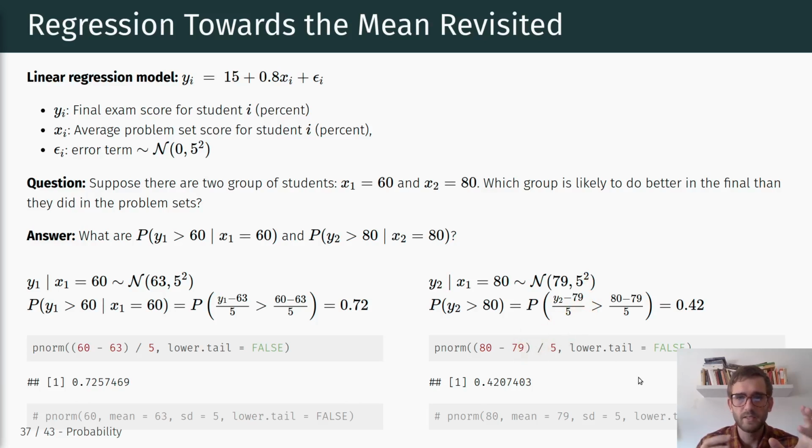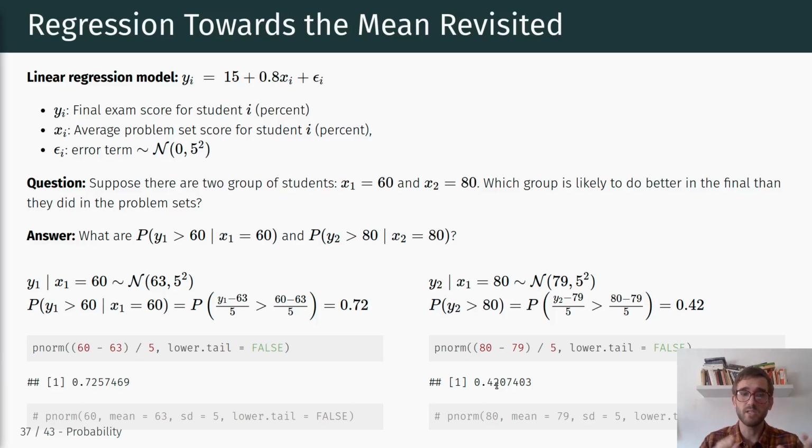If we look this up in the normal distribution, or if we compute the z-scores by subtracting the mean and dividing by the standard deviation, and then look at the probability of observing a value equal to 80 or larger, then we see the probability here is 0.42. So the probability for students who scored 80 to do at least as well in the final exam is substantially lower at 42%.